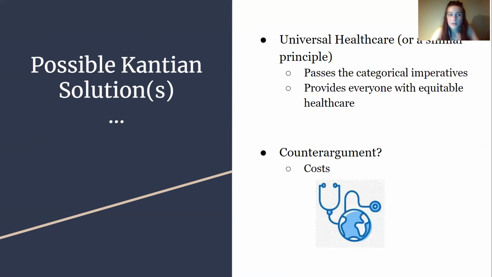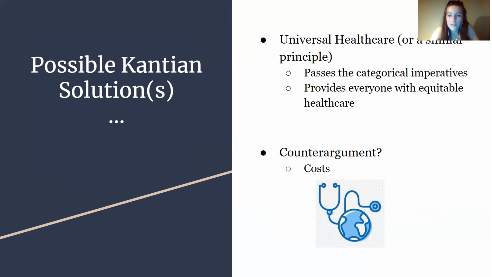So a possible Kantian solution, I think, would be universal healthcare, or a similar principle to this. It passes the categorical imperatives because you can universalize universal healthcare, or a similar principle, and it provides everyone with the same equitable care, regardless of their race, sexuality, gender, anything of that nature. And it would allow for these women to get the healthcare they need.